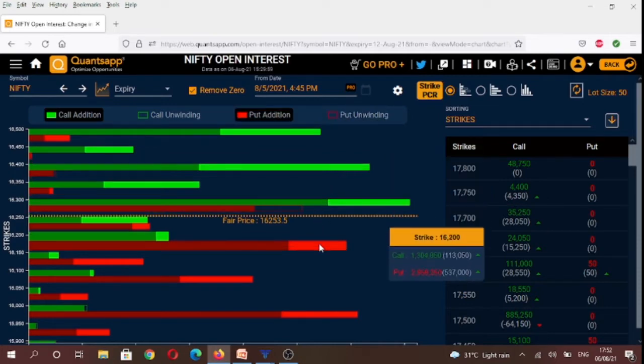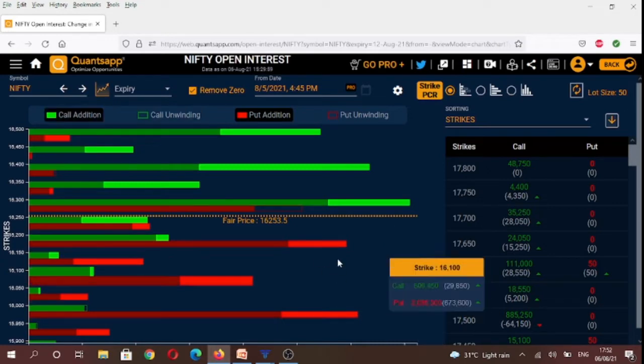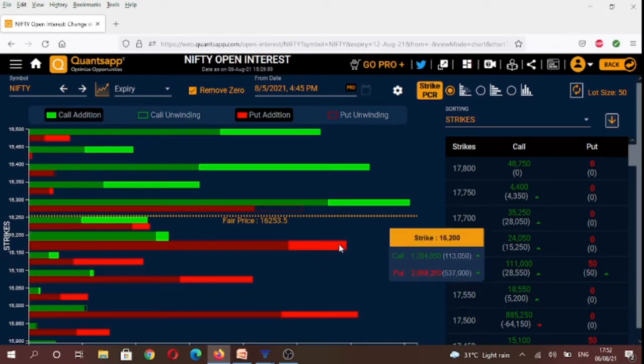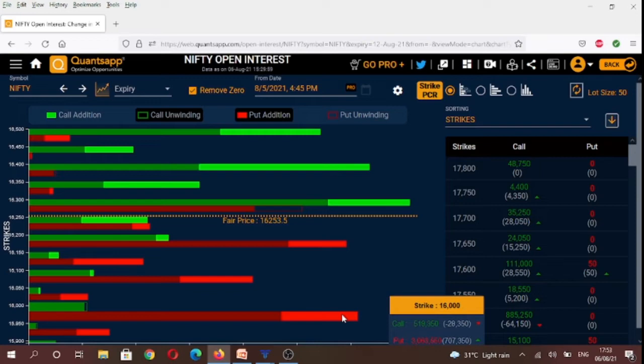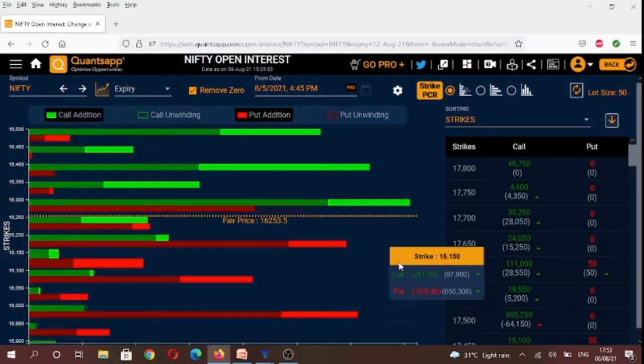And if we see the put strikes, you will see that highest amount of open interest in puts is at 16,000 strike followed by 16,200 put strike. So for this weekly series, 16,000 is likely to act as a strong support, and broadly speaking we are trading in a 400 point range with 16,400 to the upside and 16,000 to the downside.